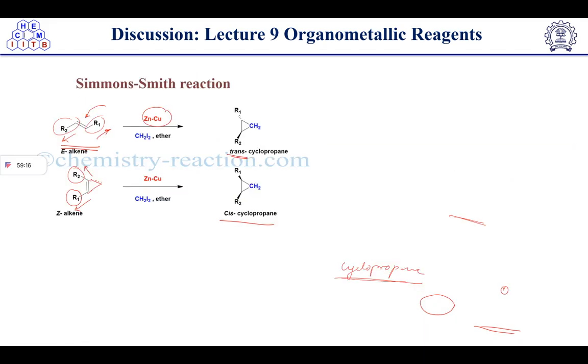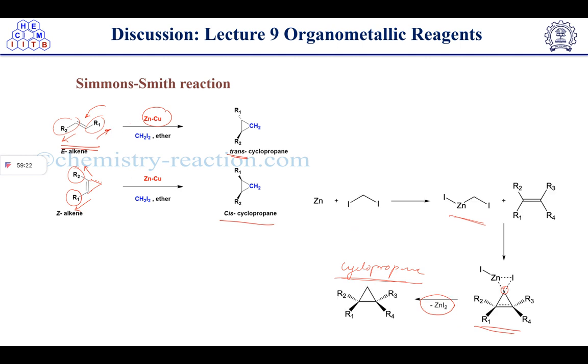Then we discussed the Simmons-Smith reaction. In this case, cyclopropanation is taking place. You can see the mechanism we have discussed earlier. Zinc insertion takes place, and then it reacts with the alkene to form this type of intermediate through a concerted process, giving a cyclopropane. So this is a concerted reaction.